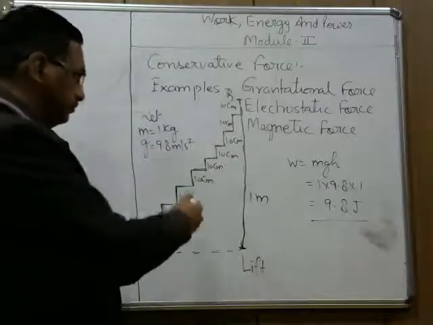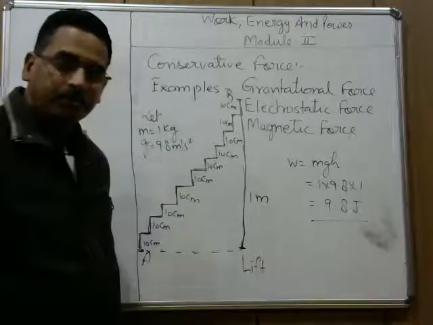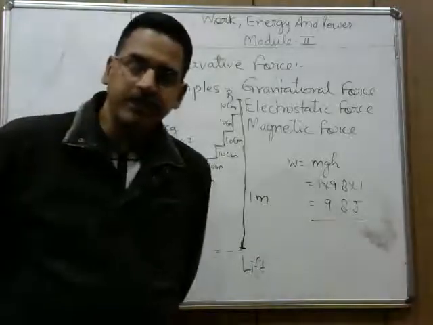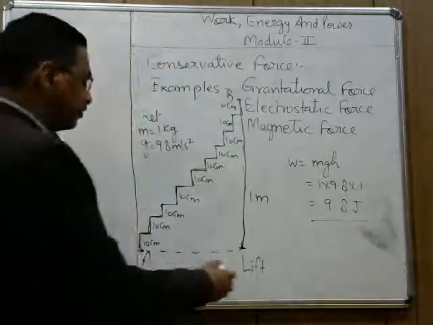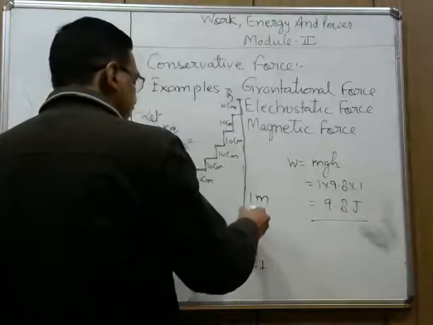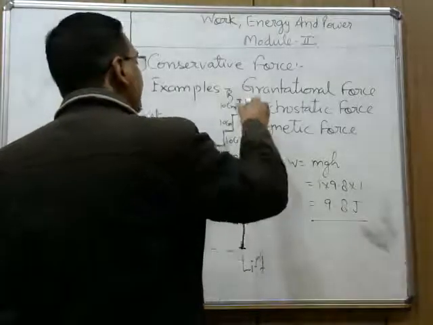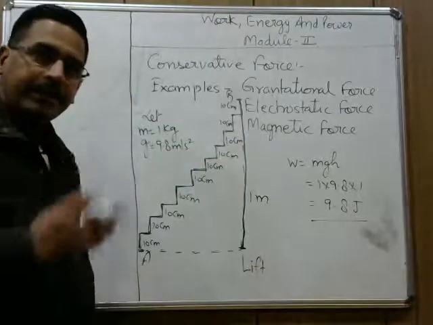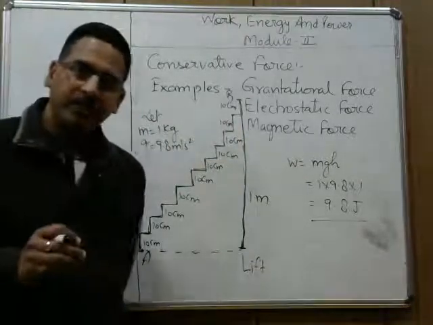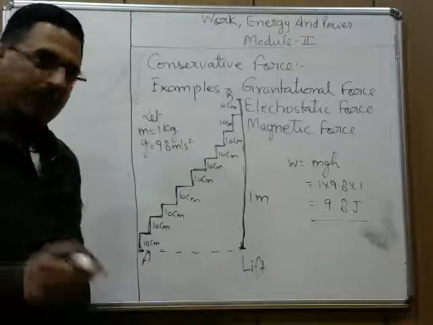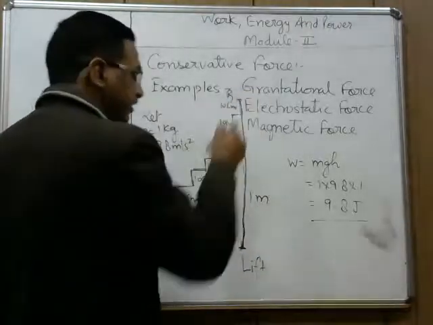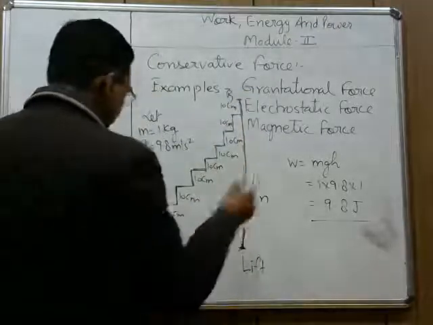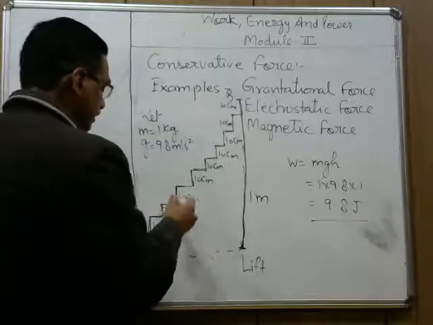So in this condition, work done is independent of the path followed. In the vertical direction, height gained is 1 meter. Here you are reaching directly up 1 meter, and here you are using the staircase.